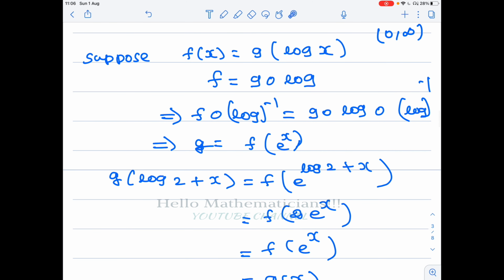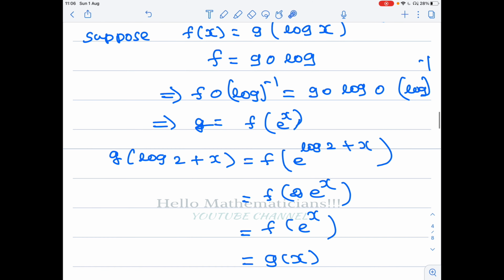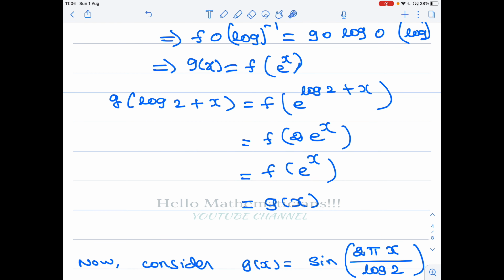So now we claim that this function g has period log 2. We calculate g of log 2 plus x. By definition, g of x equals f of e power x. Therefore, g of log 2 plus x equals f of e power (log 2 plus x). Now e power (log 2 plus x) equals e power log 2, which is 2, times e power x.